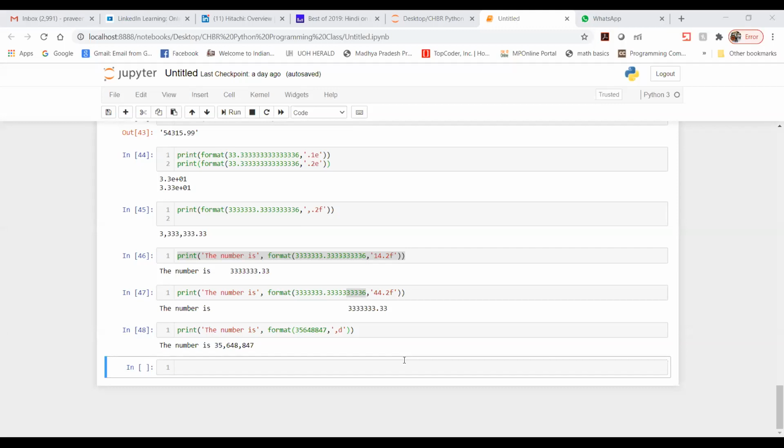Please pay your attention here, because these are the four types of collection data types, which are very important for the entire Python course, as well as for doing any sort of coding or building any software. You are going to use these four. I bet you, without using these four, you can't write any code. So please pay proper attention to these and work on them.